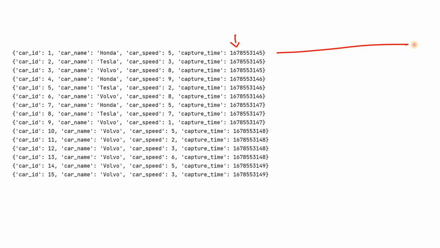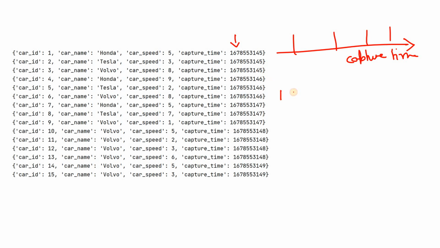Suppose we are computing our window based on capture time. As already discussed, we have a time axis and we split it into small buckets. In this use case the time axis is capture time. Within one particular window, whatever data are coming, we compute the aggregated value. Here the capture time is a Unix timestamp, and suppose we are aggregating based on 1 second.